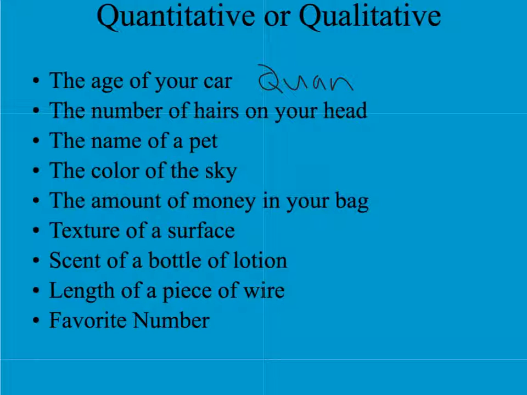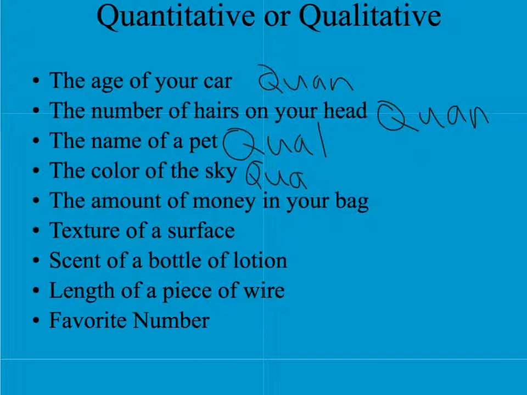And then we'll do qual, because it starts with the first same three letters. All right, the number of hairs on your head, again, quantitative. The name of a pet. I would say that would be qualitative. The color of the sky. I'm thinking qualitative as I say sky. Yes, indeed, it'd be qualitative.